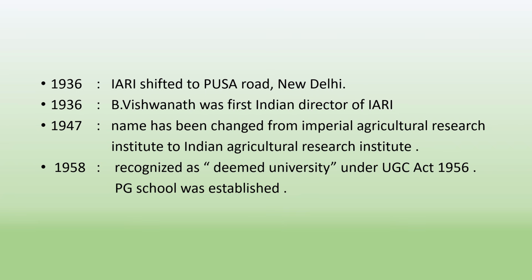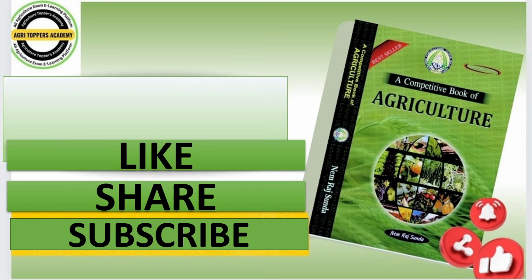In 1947, name has been changed from Imperial Agricultural Research Institute to Indian Agricultural Research Institute, and in 1958 recognized as deemed university under the UGC Act 1956, PG school was established.